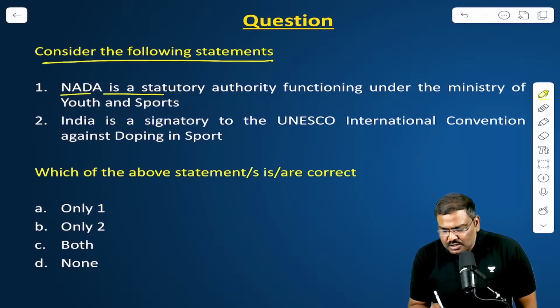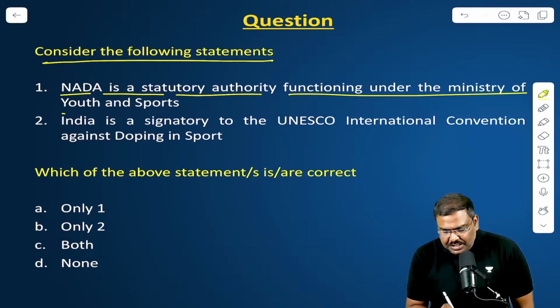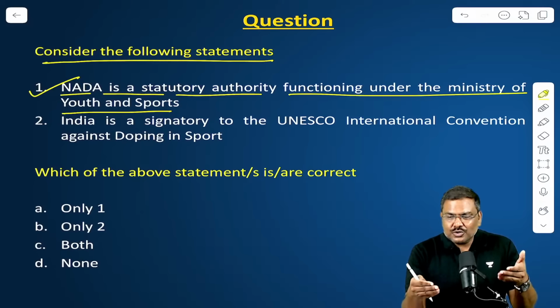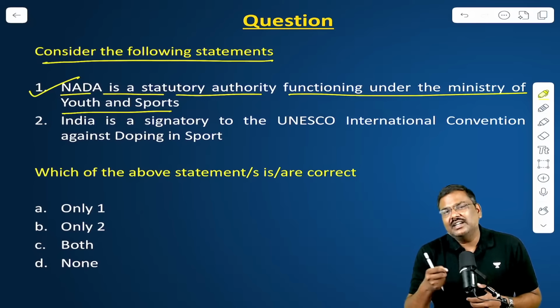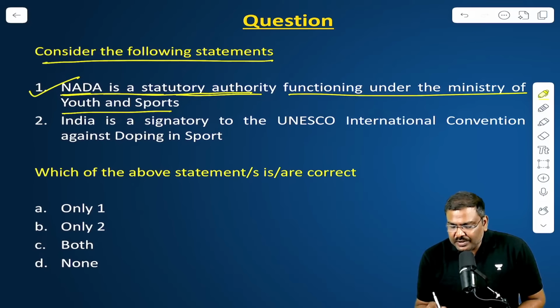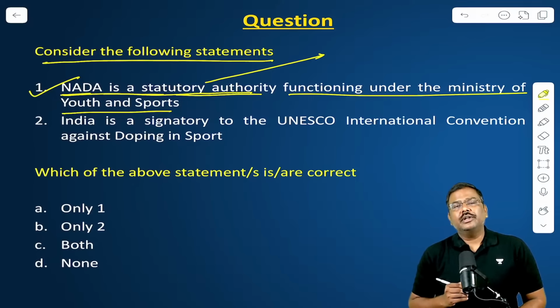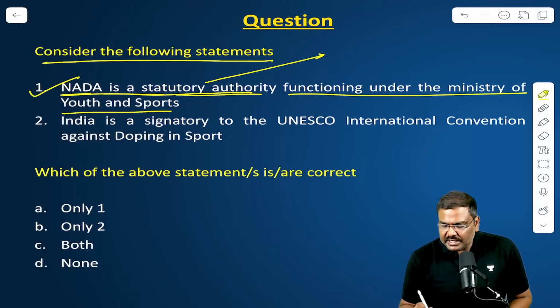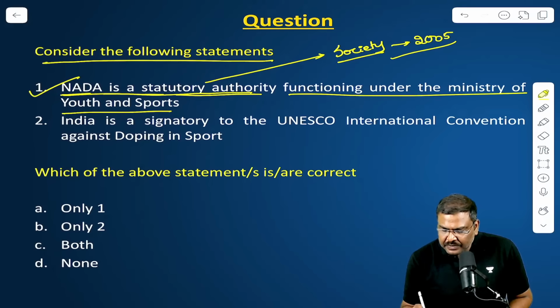NADA is a statutory authority functioning under the Ministry of Youth and Sports. This particular statement is true. I'm not asking you to solve it because the statements are slightly difficult. NADA is a statutory authority. Listen to me very carefully. NADA, the National Anti-Doping Authority, was initially set up as a society back in the year 2005.